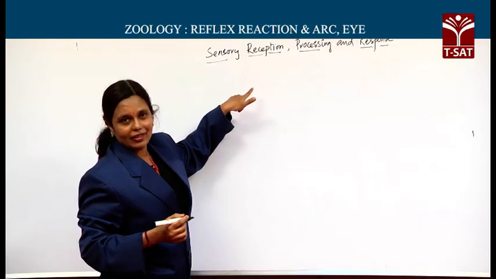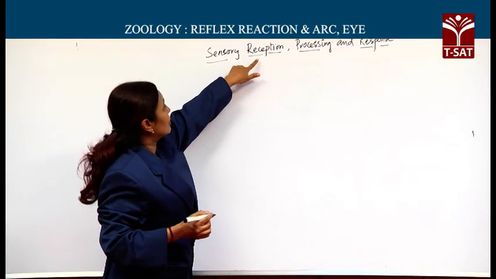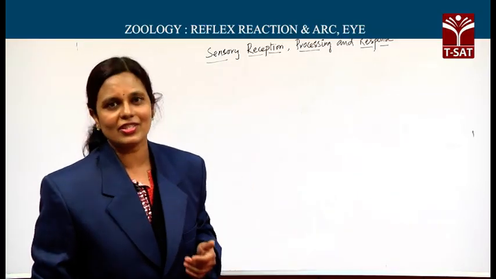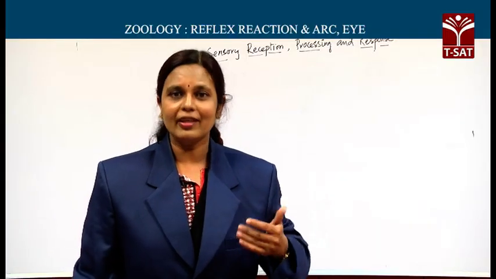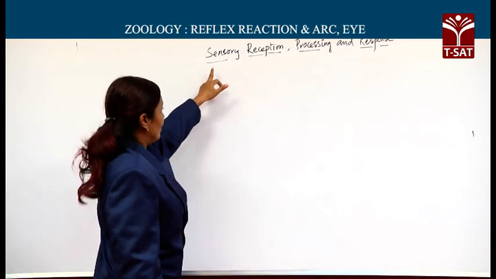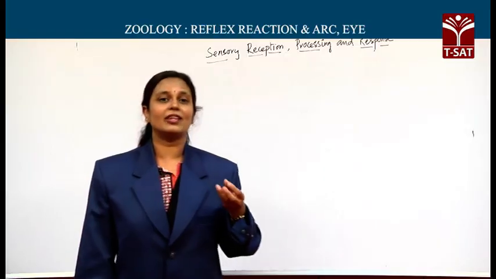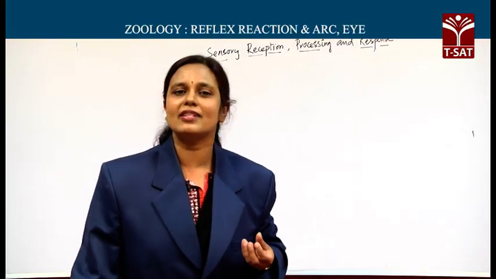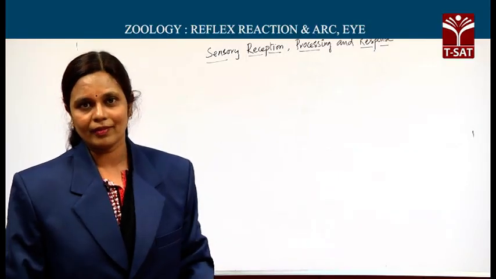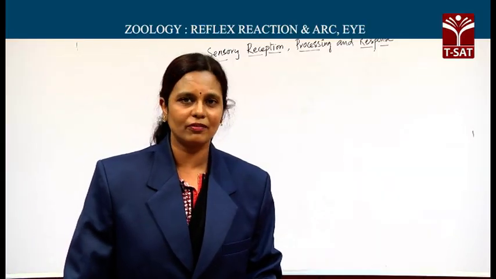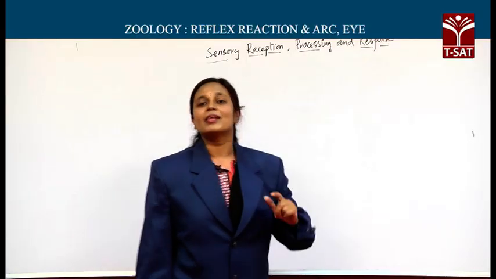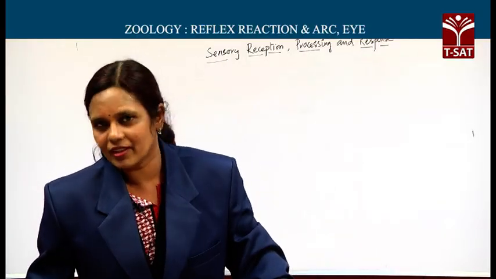Reception means receiving. Sense organs are specialized in receiving the changes in the environment, whether it could be the external environment or the internal environment. Then whatever changes in the environment are received by these sense organs are conveyed to the central nervous system, where the processing and analysis of this information is done, and accordingly the central nervous system sends motor impulses to the effectors.